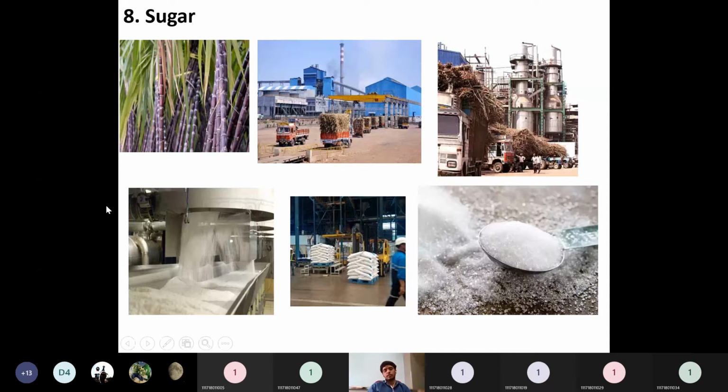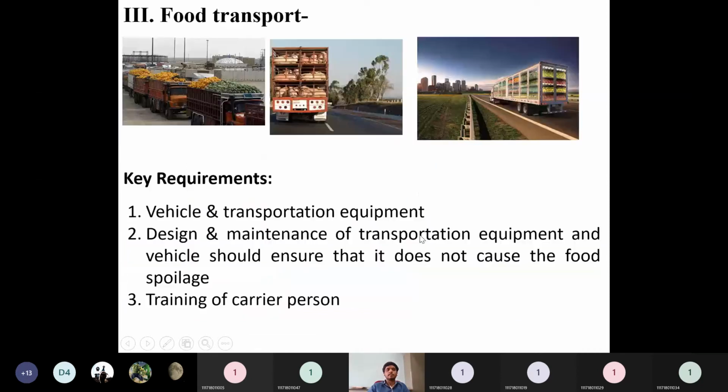That juice will be concentrated and converted into a crystal product, heated in crystallization up to the supersaturation stage. The sugar crystals will be prepared and packed, and sent to the consumer wherever the consumer is located. So that's the sugar industry overall.